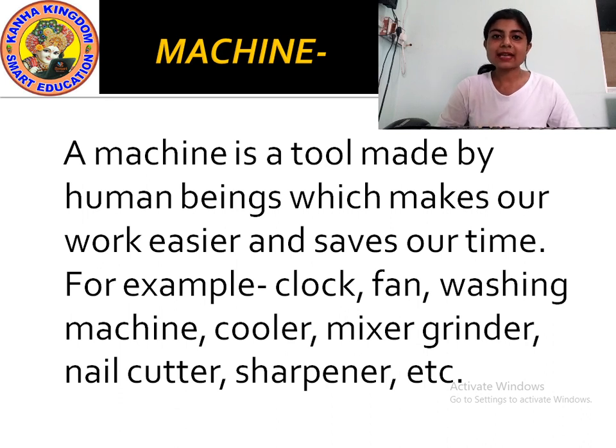And we use machines because they make our work easier. They help us to do our work easily and very quickly. And it also saves our time.